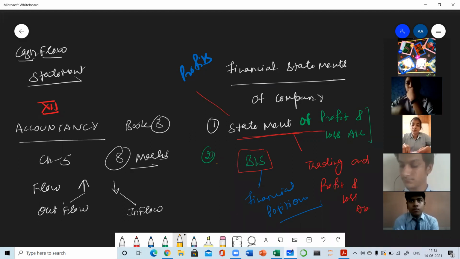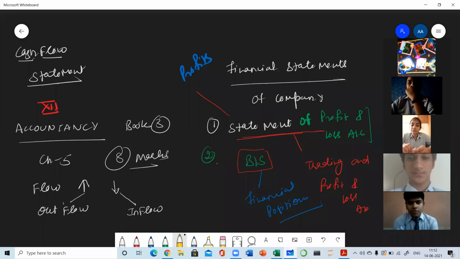So every business, whether small scale or large scale, sole proprietor, partnership, private company, joint stock company, profit making or non-profit making, like a school, which is a non-profit organization, still prepares a balance sheet at the end of the year to know the financial position of the school, what the assets and liabilities of the school are.